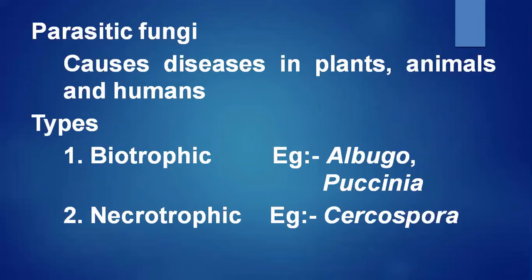Bio means living, that's why it does not kill the living host cell, but it directly derives its nutrition from the living host cells. But in necrotrophic, the fungus attacks the plant host cells. It kills the host cells. It makes them die. Then from that it derives its nutrition. That's why it is known as necrotrophic. The best example for this is Cercospora.